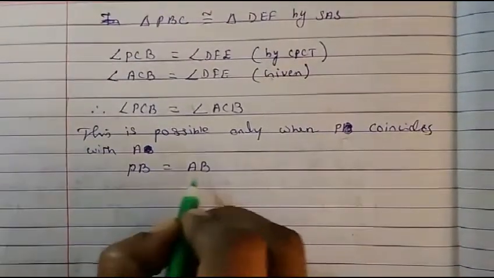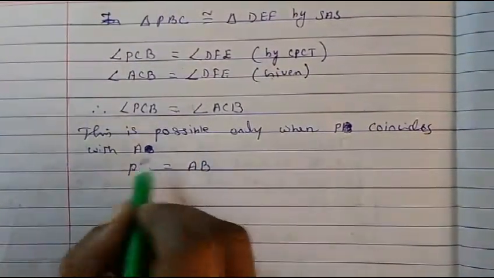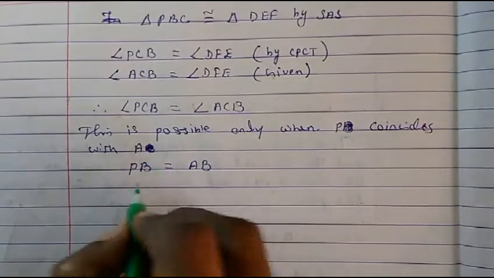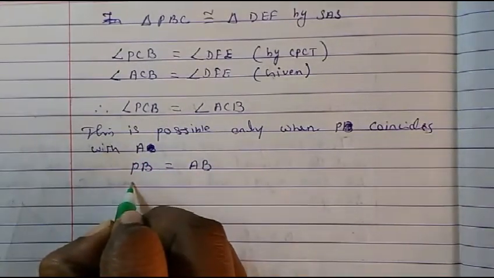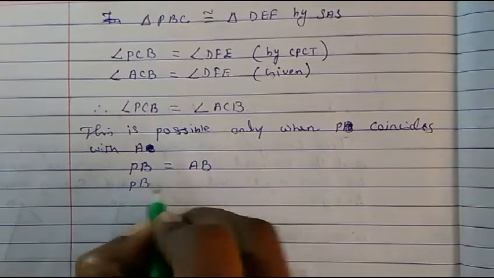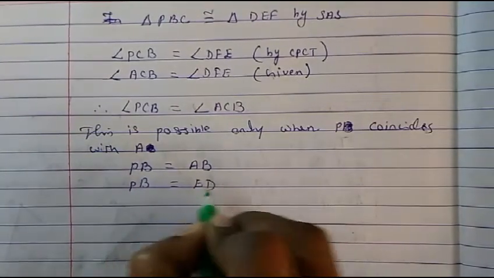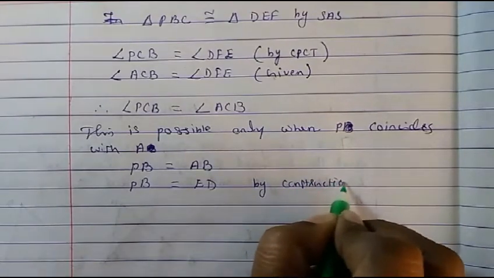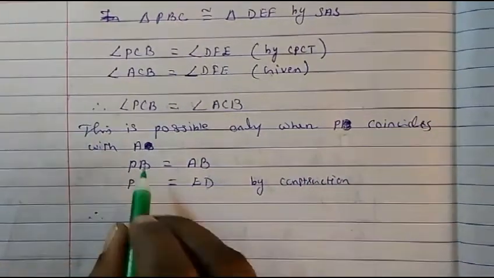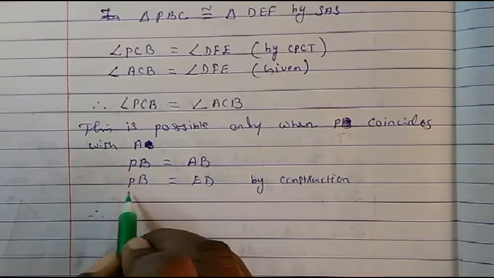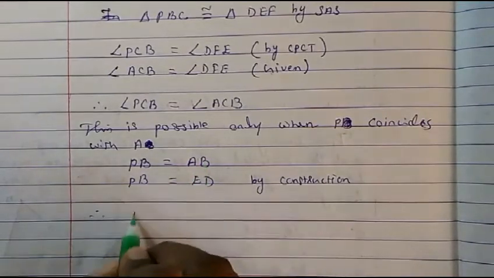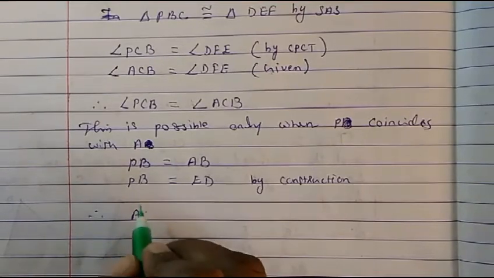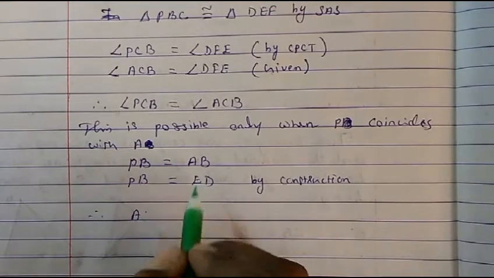So when P coincides with point A, PB becomes AB. So already we know that PB is equal to ED by construction. Therefore, if PB is equal to AB and PB also is equal to ED, can we say that PB and AB will be equal?